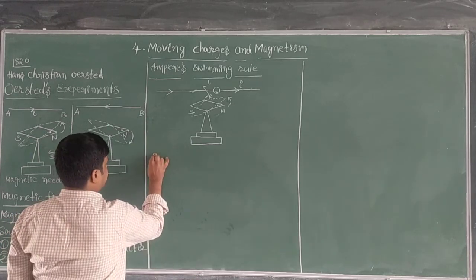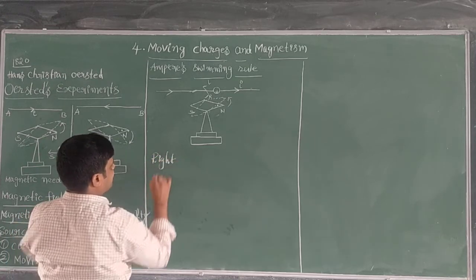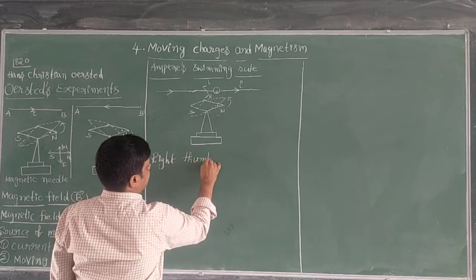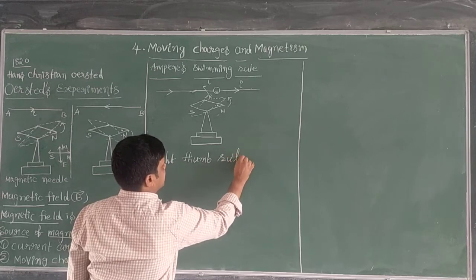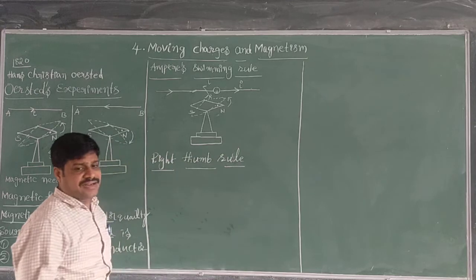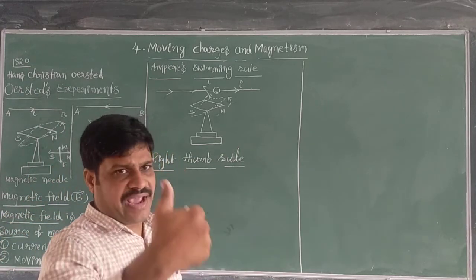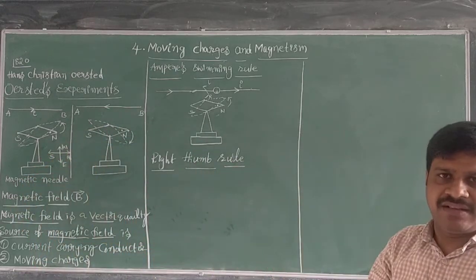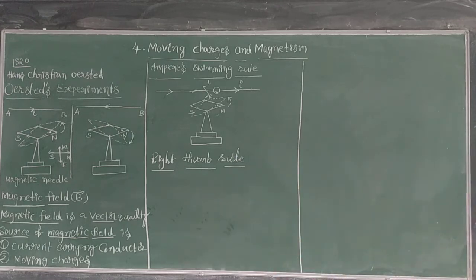Afterwards, I would like to give the right hand thumb rule also. The first one is over. Now the second one I am going to explain: the right hand thumb rule. What is the right hand thumb rule? It is about how we hold the thumb, like this. Let us look at the board, and I will explain clearly.